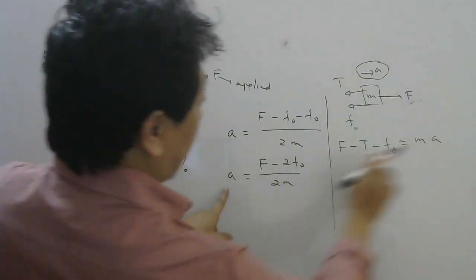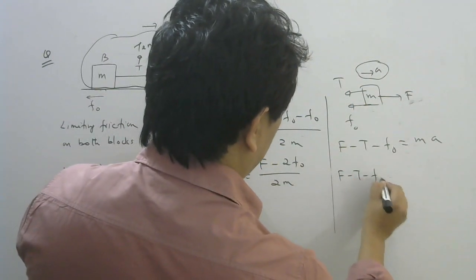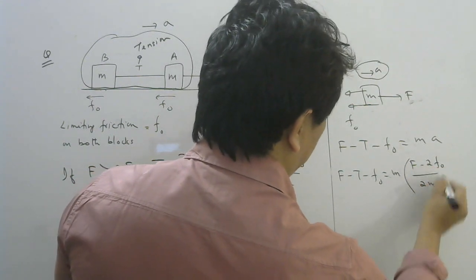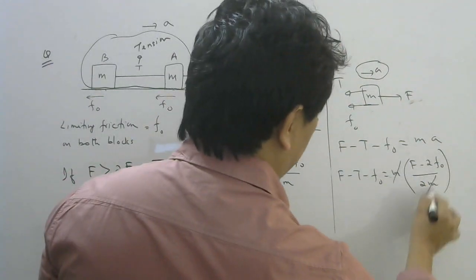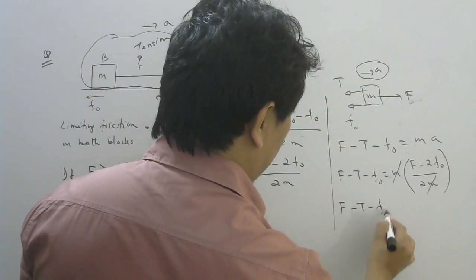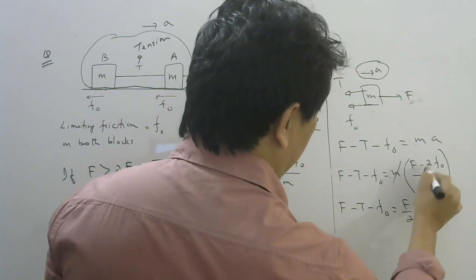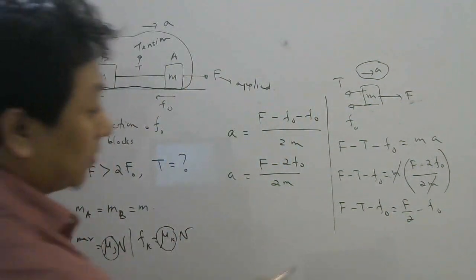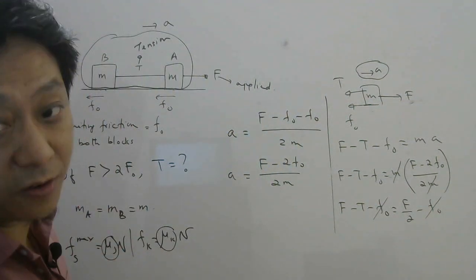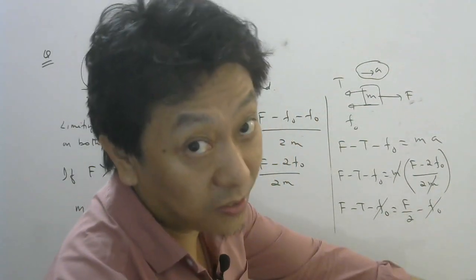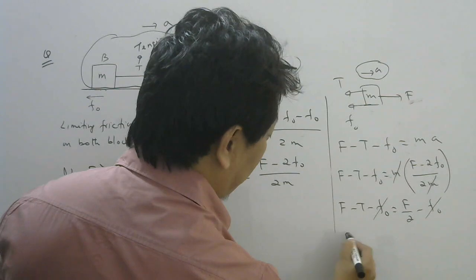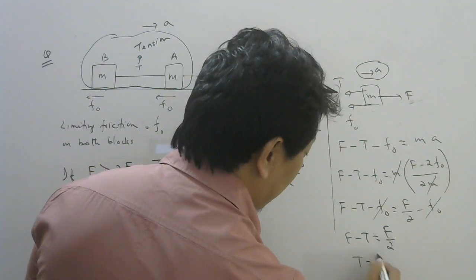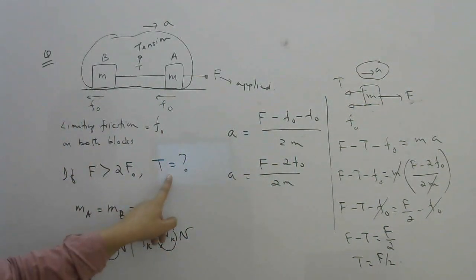So now let us substitute this A here. This will be F minus T minus F naught equals m into (F minus 2F naught) by 2m. Right? So m will cancel. F minus T minus F naught will be F by 2 minus F naught. If you take this minus F naught to that side, it becomes plus F naught. So you can cancel this minus F naught, right? Because once it goes there, minus F naught plus F naught will be 0. So you are left with F minus T equal to F by 2. Bring F by 2 this side, T that side, you will get T equal to F by 2. So tension here is now F by 2.